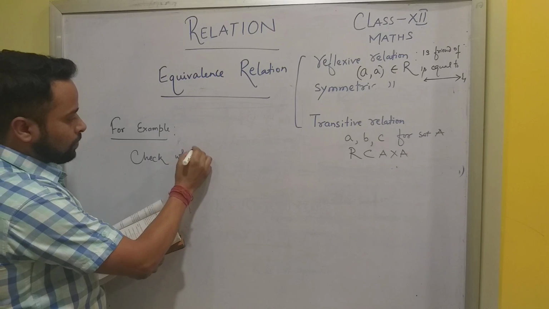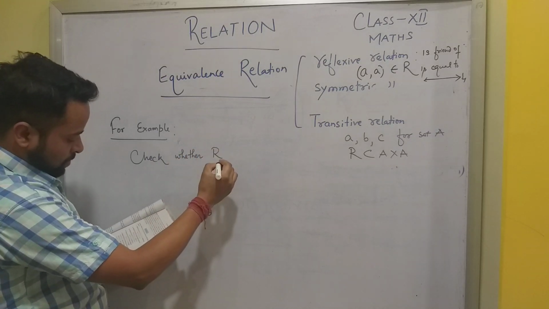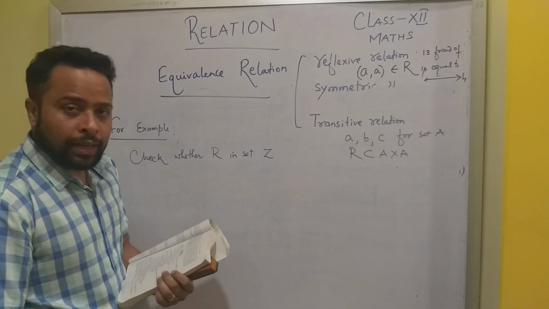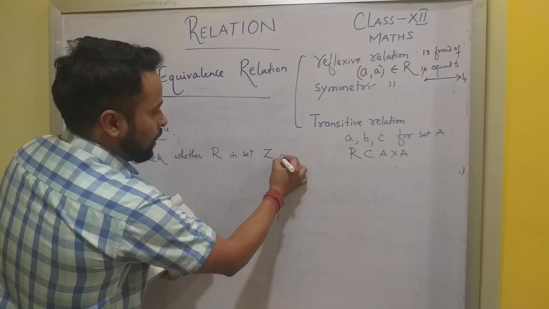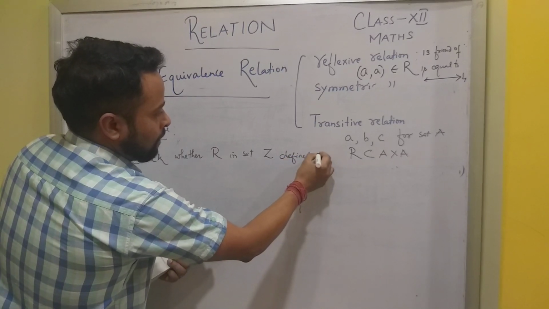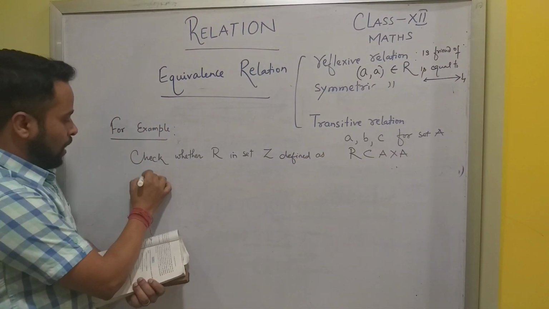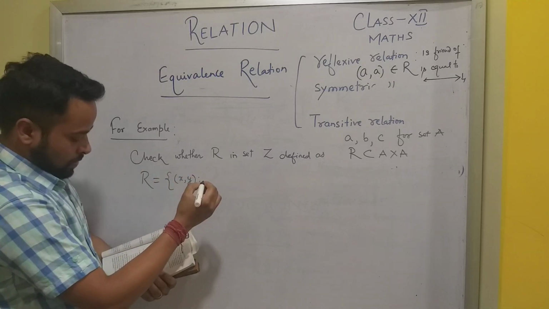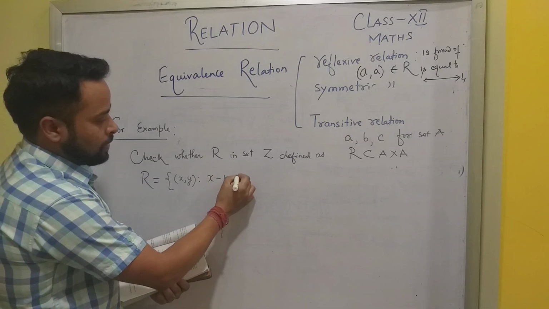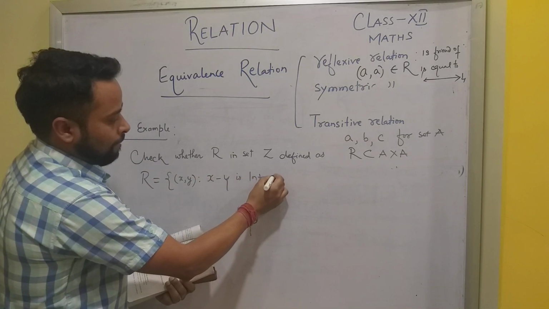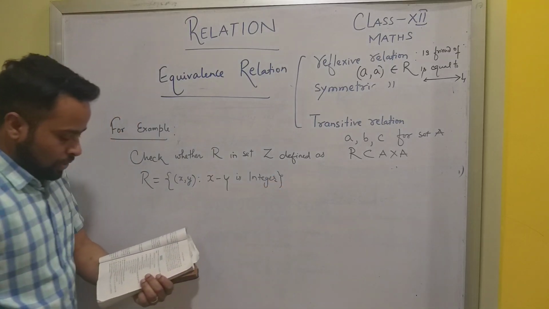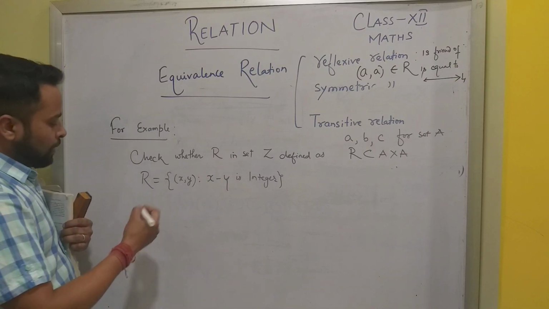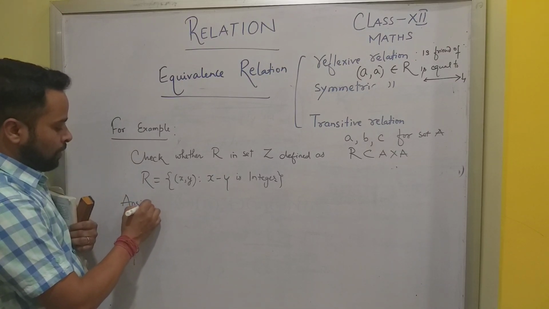Now they have given, check whether R in set Z, you know what is Z? Z is integers, defined as R equals to x comma y such that x minus y is integer. Is this an equivalence relation? Symmetric, reflexive and transitive? I need to check. Obviously we can start with the answer if you want to write.